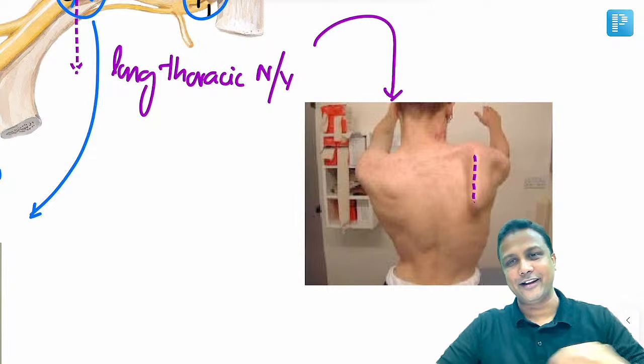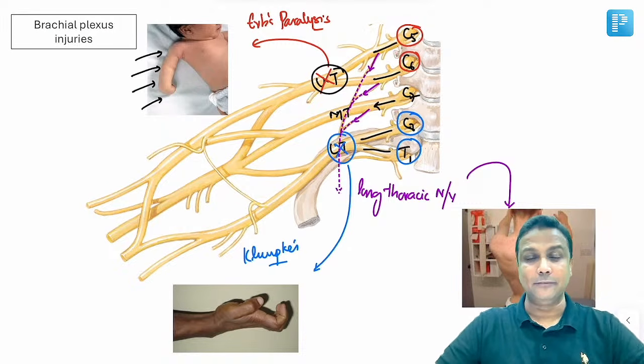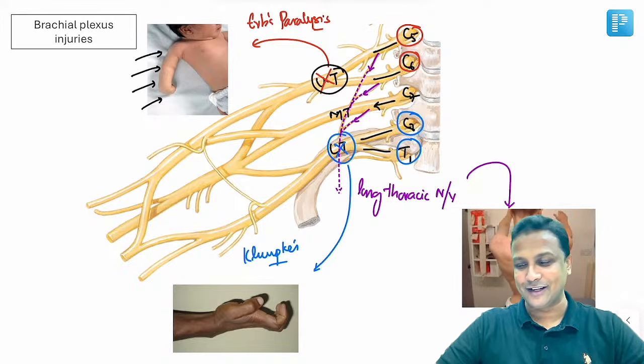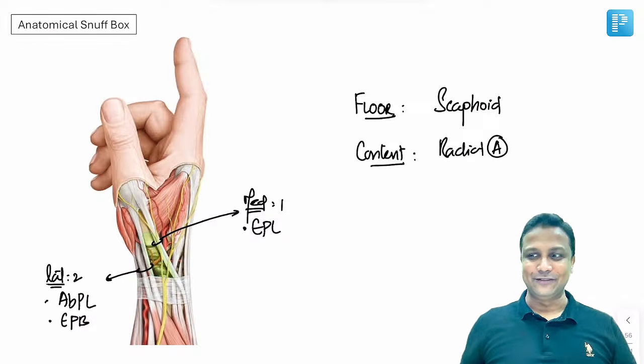So, perfectly done. Erb's paralysis, Klumpke's paralysis, and winging of scapula, many times a question is given in your FMG exam. So we have revised this in our LRR session here. Moving ahead, how can we forget this one?